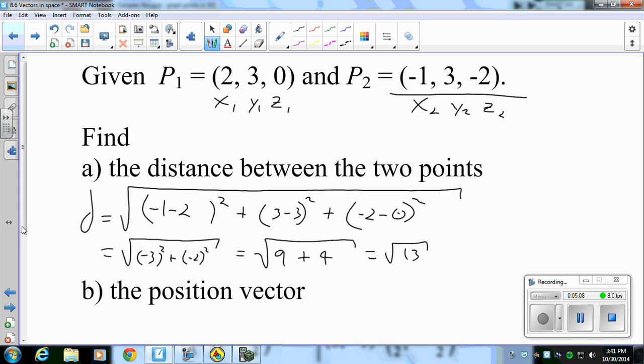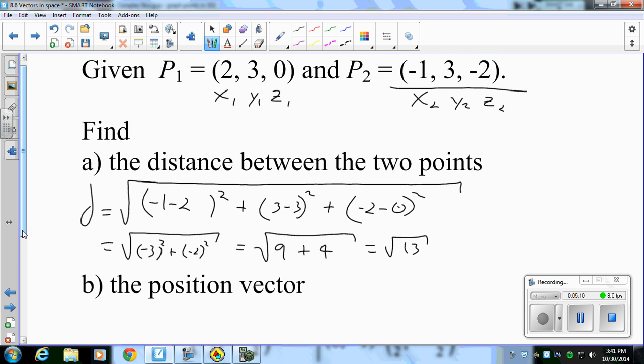The position vector, again, what's nice about this is we've already done a lot of this math. If we did this math and kept this according to x2 minus x1, y2 minus y1, z2 minus z1, this is now just going to be my position vector.